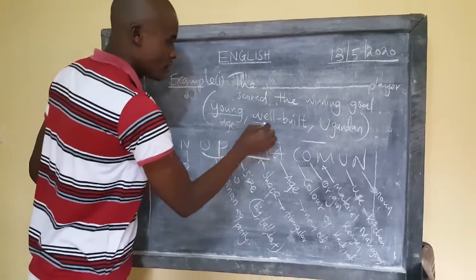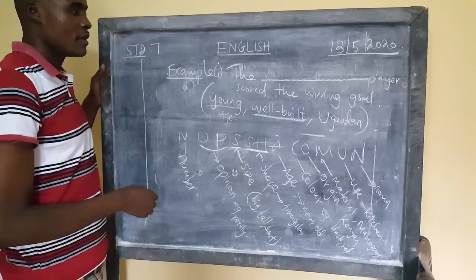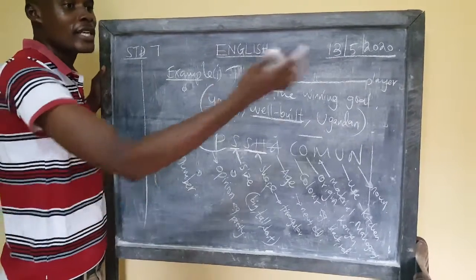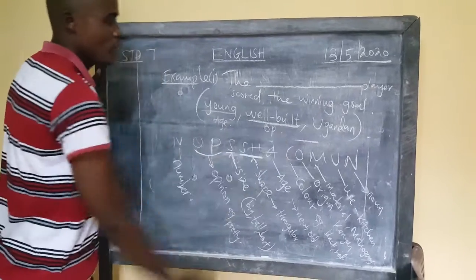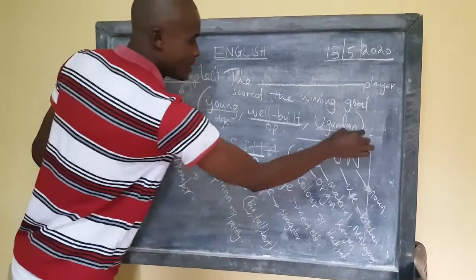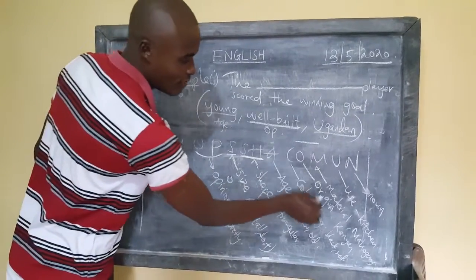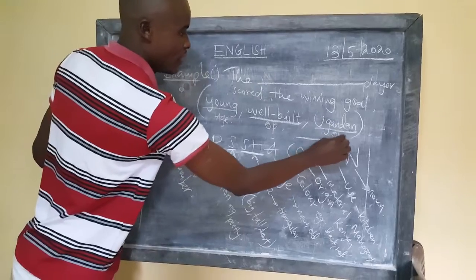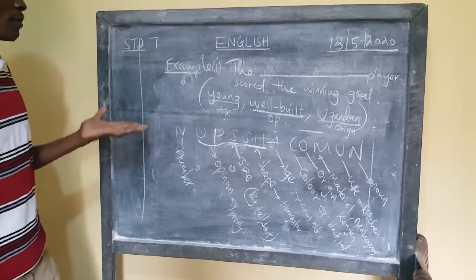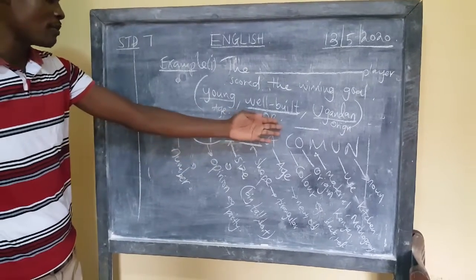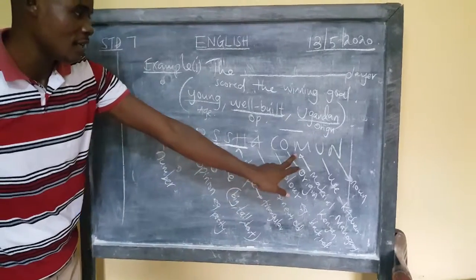Then well built. When somebody is well built, I can say that somebody is well built. Somebody else can say that this person is not well built. So meaning that is an opinion. Then becomes our opinion. And then the word Ugandan is there. Ugandan is the origin, where somebody comes from. So this is the origin, somebody's origin. So we now follow them the way they're supposed to come. Opinion comes first, followed by the age, and then lastly, the origin.